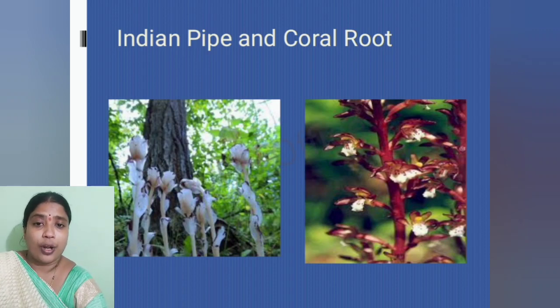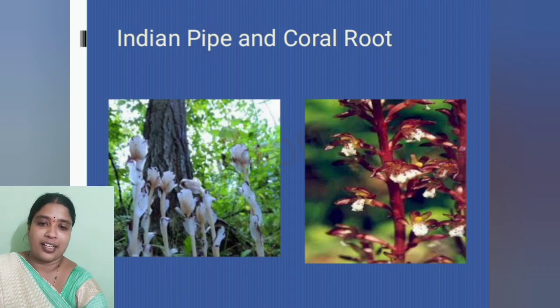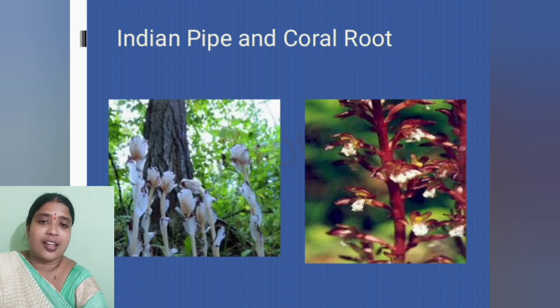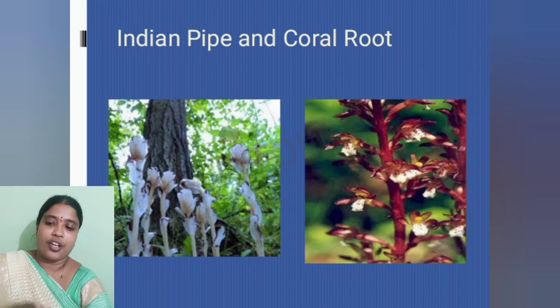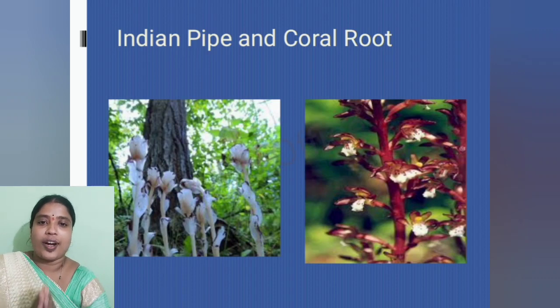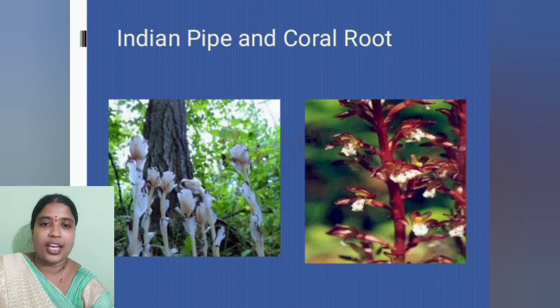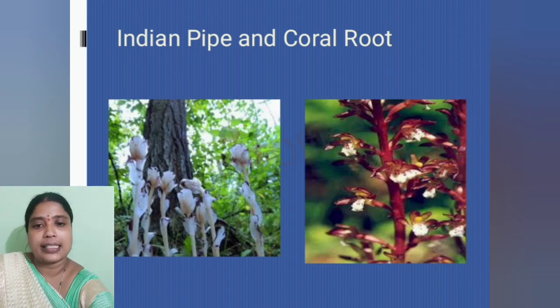So from the fungi which is present in the roots of the trees, this Indian pipe gets its nutrition, and this fungi we can call a middleman. It acts as a mediator that processes the food delivery, which delivers the food to the Indian pipe from its green neighbors. So it acts as a mediator which provides food to the Indian pipe from the tree. In this way the Indian pipe gets its nutrition.